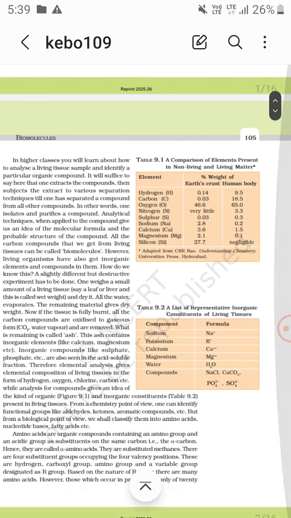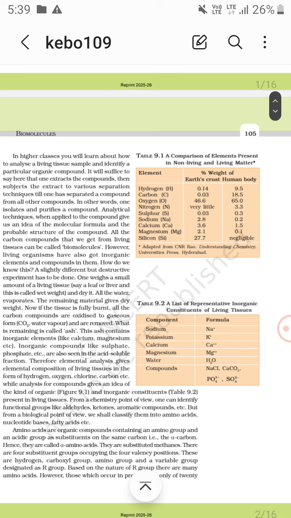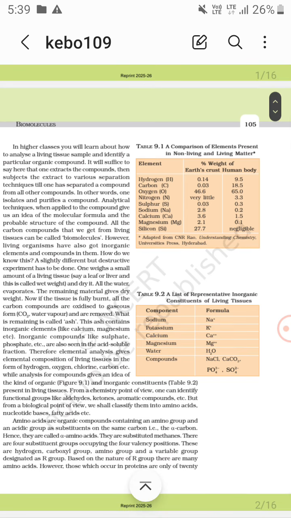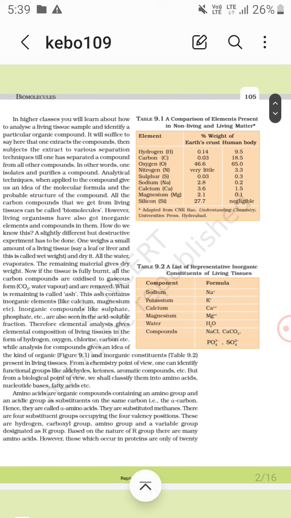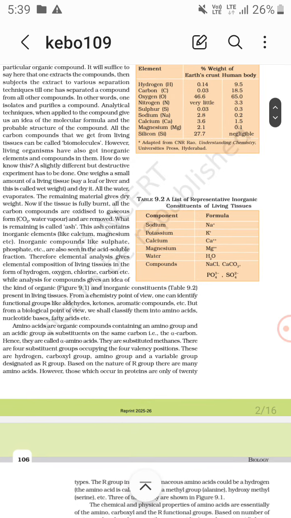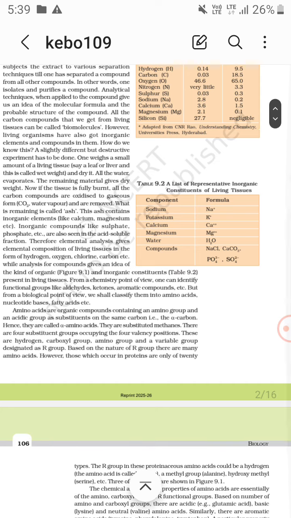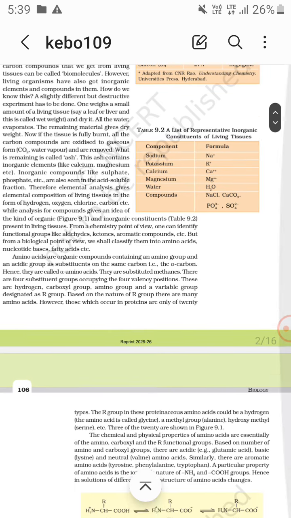Now hydrogen, carbon, oxygen, nitrogen and sulfur are more in the human body, while sodium, calcium, magnesium and silicon are more in the earth crust, and nitrogen is very little in the earth crust and silicon is negligible in the human body. Now there are some representative inorganic constituents of living tissues, like sodium, potassium, calcium, magnesium, H2O, NaCl, calcium carbonate, phosphate